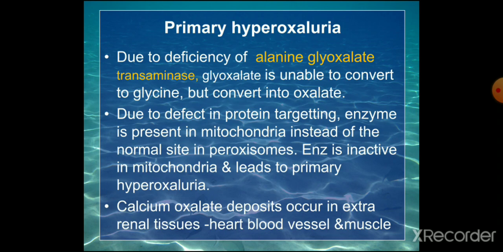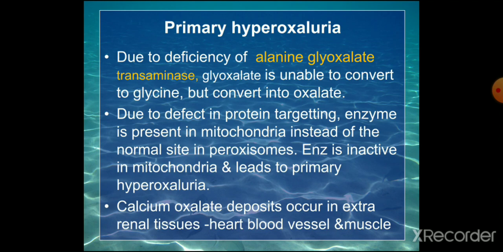So calcium oxalate deposit occurs in the extrarenal tissue also, that is heart, blood vessels and muscles also. So there are oxalosis, oxalaturia, etc. in primary hyperoxaluria. That is due to the defect of protein targeting, and due to that there is a defect in the alanine glyoxylate transaminase enzyme. So this enzyme is usually present in peroxisome, but due to the protein targeting defect, it is present in the mitochondria where it has got no action.